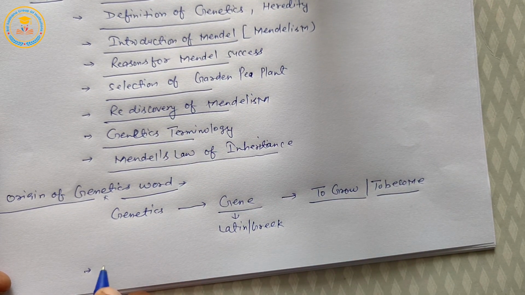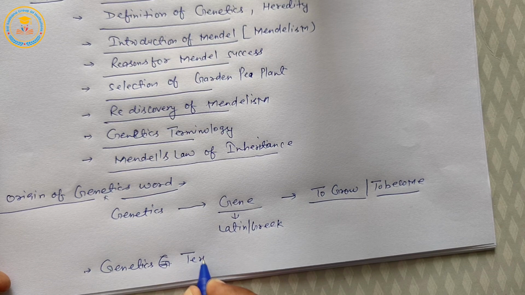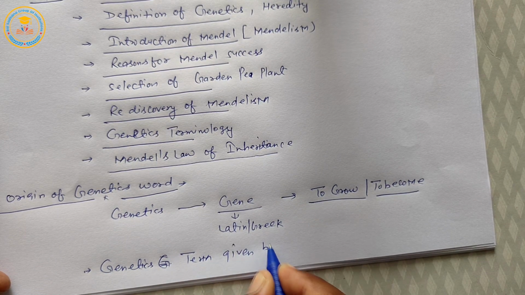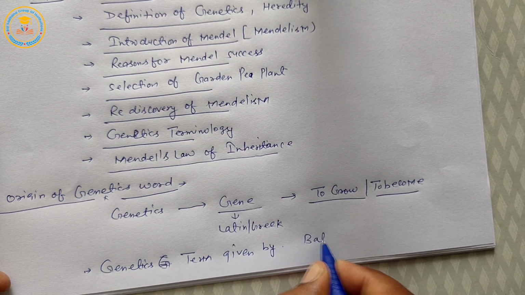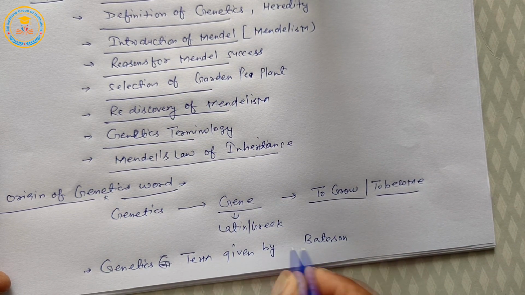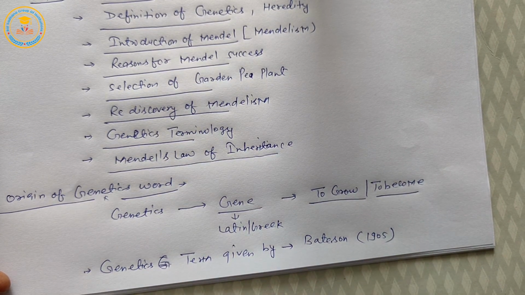Next is genetics term given by William Bateson in 1905.